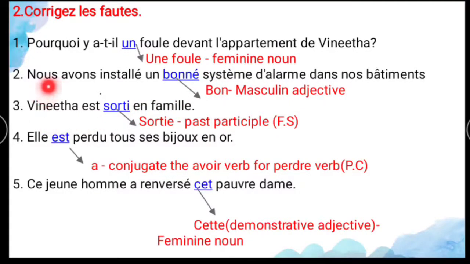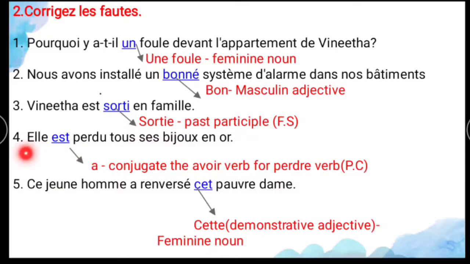And what is the answer? Nous avons installé un bon système d'alarme dans nos bâtiments. And the third one is, Vinita est sortie en famille. Here for the past participle, you have to add E. Why? Because the subject is what? Feminine. For that feminine, for the past participle, you have to add E in the past tense.